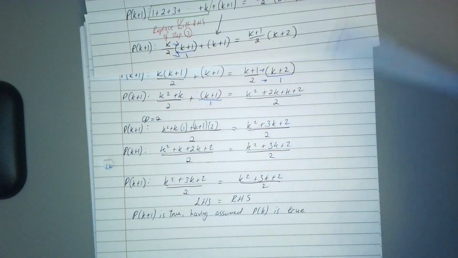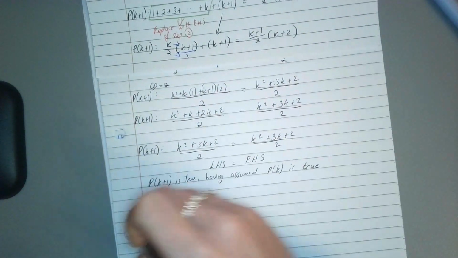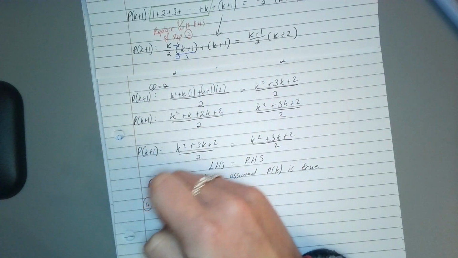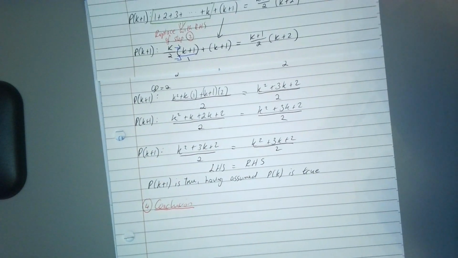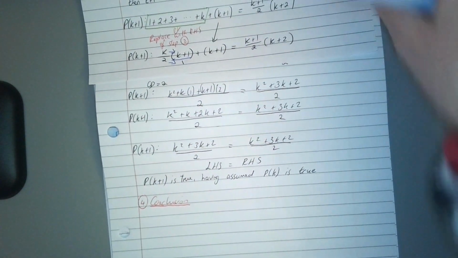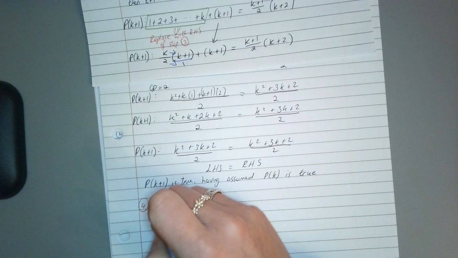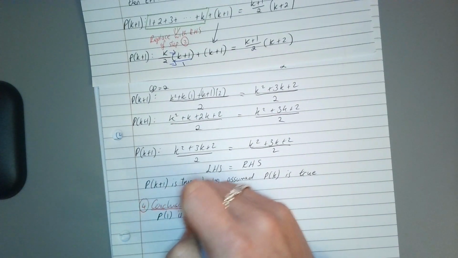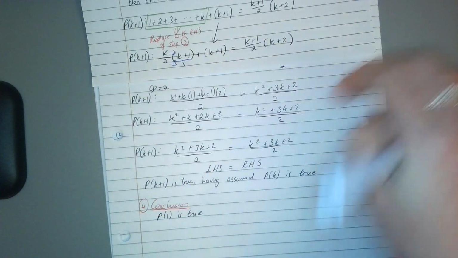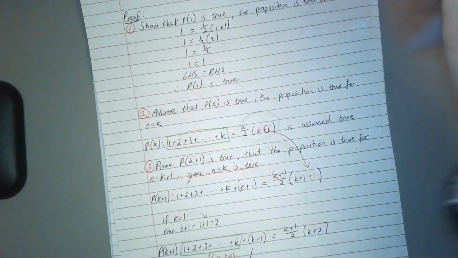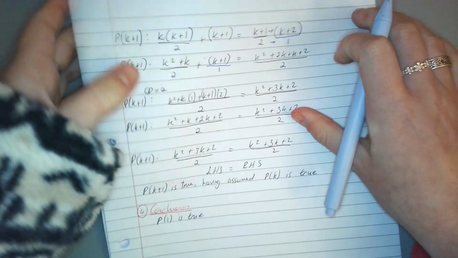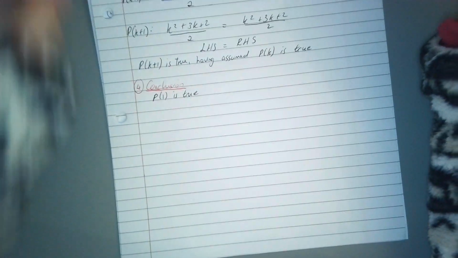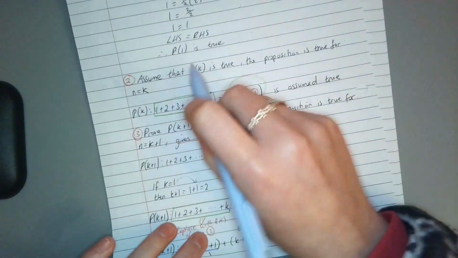Okay, and then step 4, which is our conclusion. For conclusion is just making sure we tidy everything up. Okay, so again, we're going from the start. Proposition 1 is true. We said that already at the start here. So we're just repeating this part. Proposition 1 is true. Then we're going to repeat 1 and 2 together. So just move this up a tiny bit. So we did P1 is true.